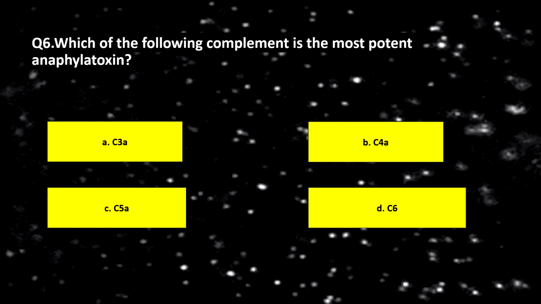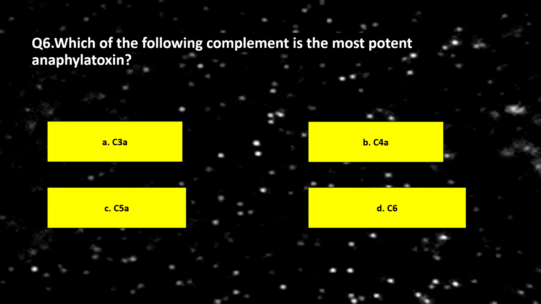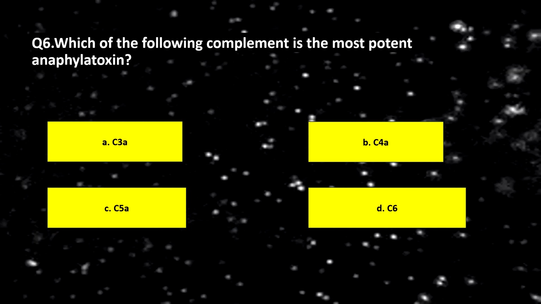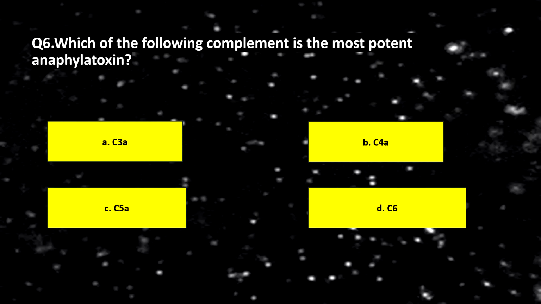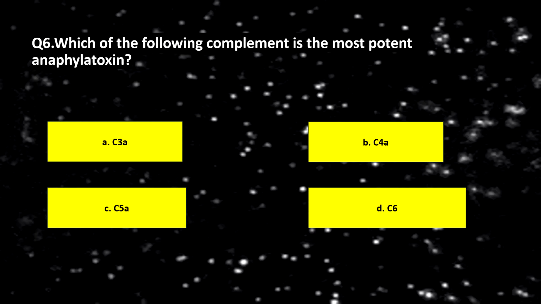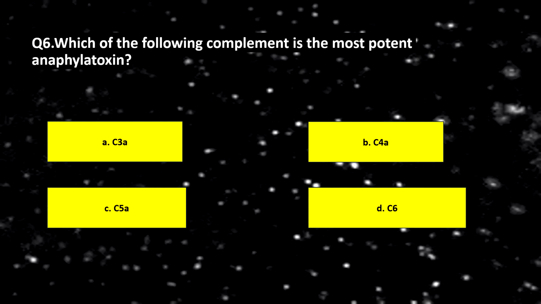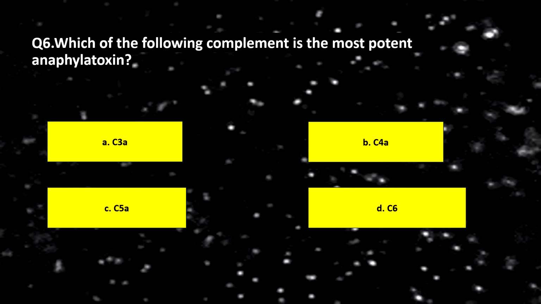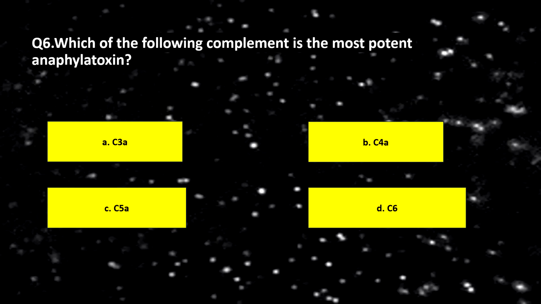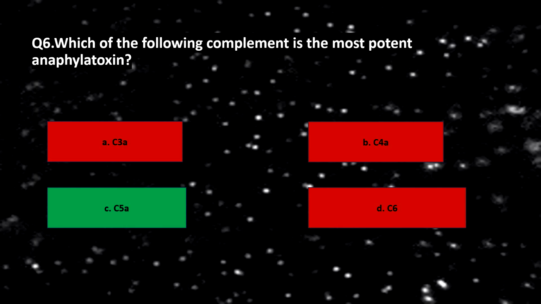Coming to question 6, which of the following complement is the most potent anaphylatoxin? Option A, C3a. Option B, C4a. Option C, C5a. Option D, C6. So, what do you think? What is the answer? The correct answer is option C, that is C5a.